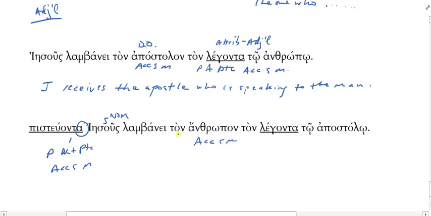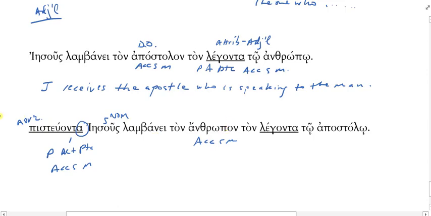It is. So if the man's articular, an attributive participle or adjective has to agree and have the article with it too, right? This one doesn't. So that tells me this is adverbial. After believing, meaning after the man believed, Jesus receives the man. Or you could say Jesus receives the man after that man believes. I'm sorry, this is present, so it's while. Jesus receives the man while the man believes.